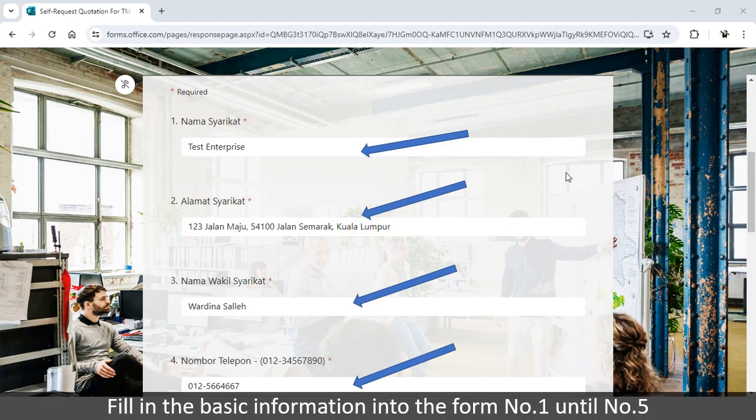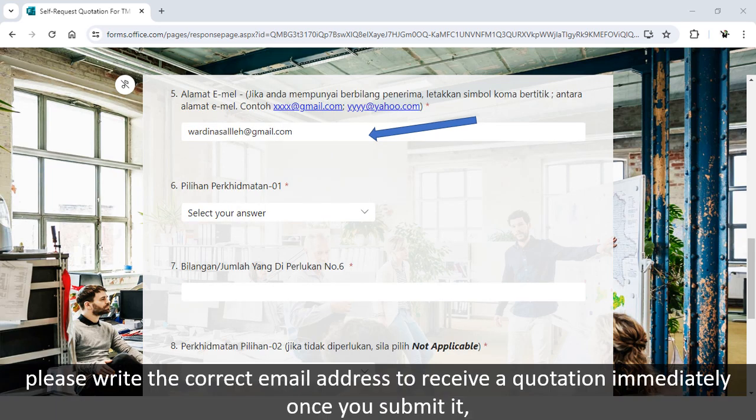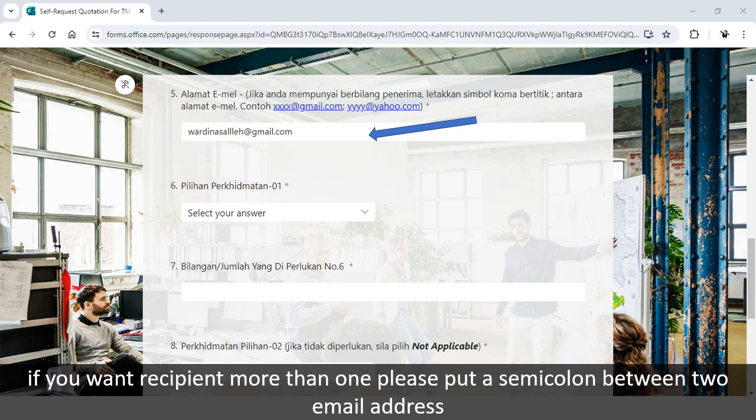Fill in the basic information into the form, number 1 until number 5. Email address is crucial. Please write the correct email address to receive a quotation immediately once you submit it. If you want more than one recipient, please put a semicolon between the email addresses.